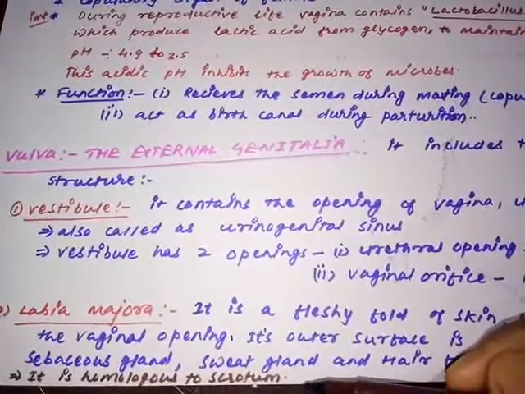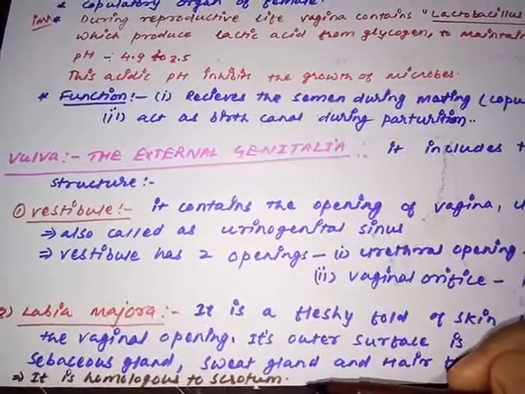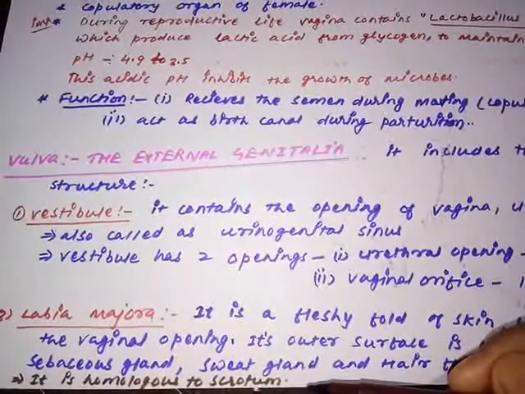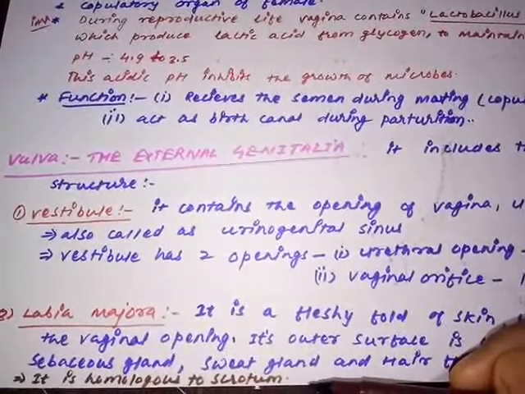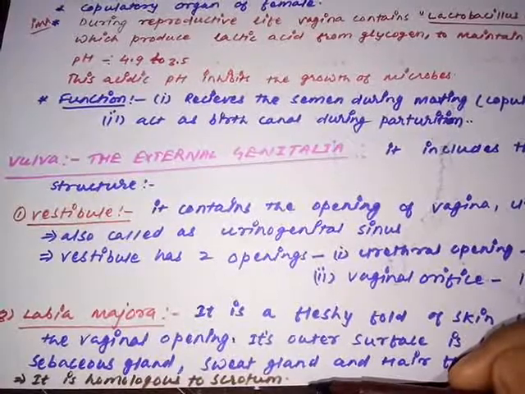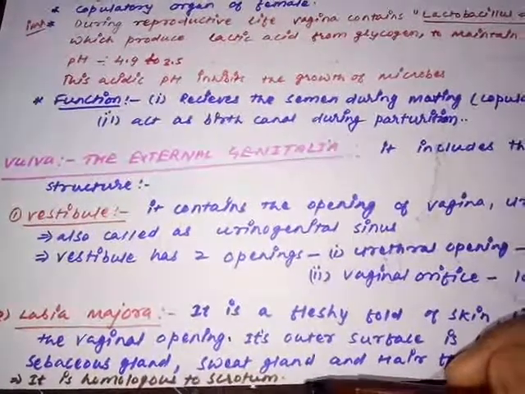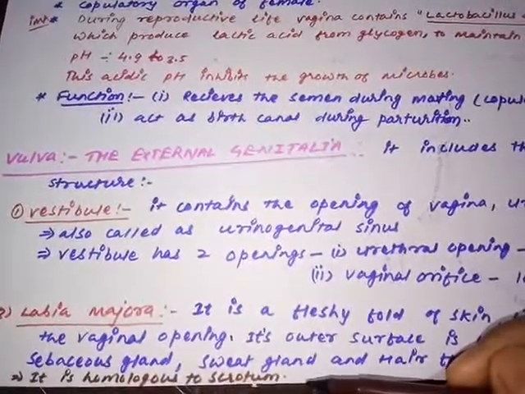Homologous means the structures which are similar in origin and structure, but they are not similar in function. The labia majora does not have any role in regulation of the temperature, but it is similar in structure to the scrotal sac. Is it clear to you?